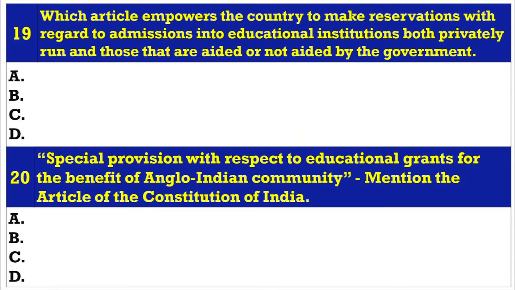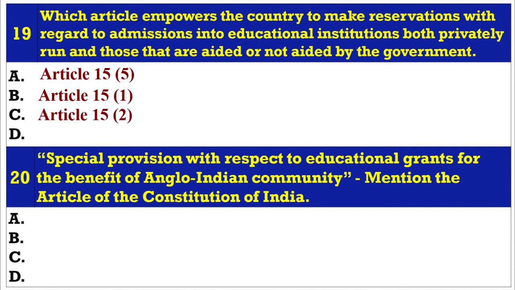Question 19. Which article empowers the state to make reservations with regard to admissions into educational institutions, both privately run and those that are aided or not aided by the government? A. Article 15(5). B. Article 15(1). C. Article 15(2). D. Article 15(3). Answer A. Article 15(5).